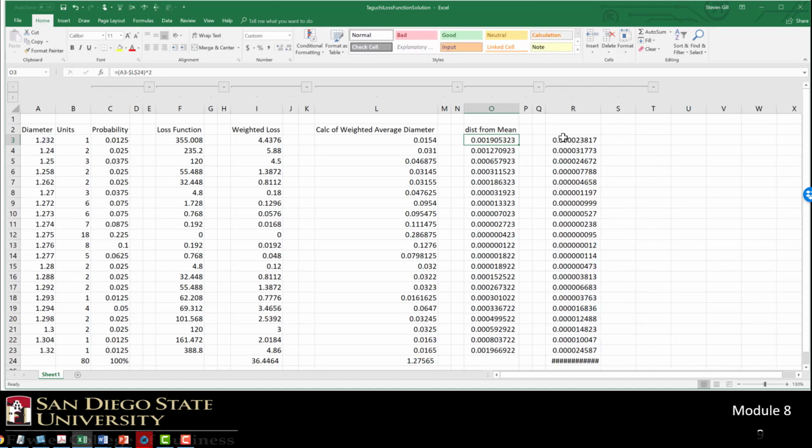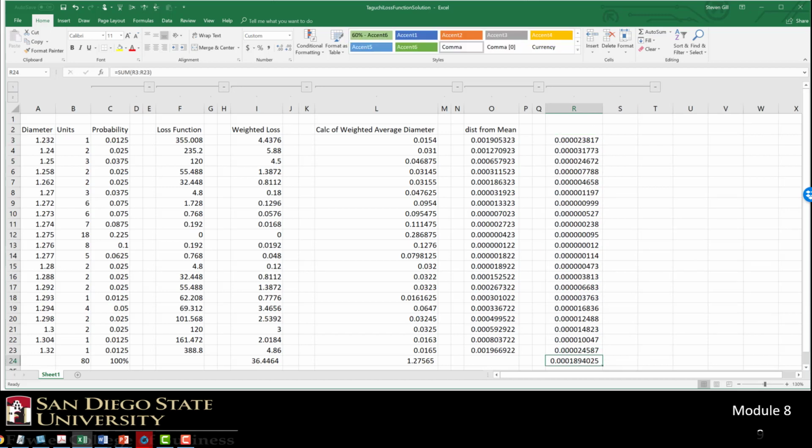And then lastly, we take that distance from the mean and multiply it by its probability, so we can get the weighted average variance from the mean. Looks like we need to expand our column a little bit. And there it is. There's our weighted average variance from the mean of 0.001894025.